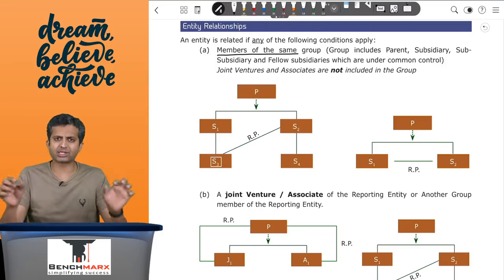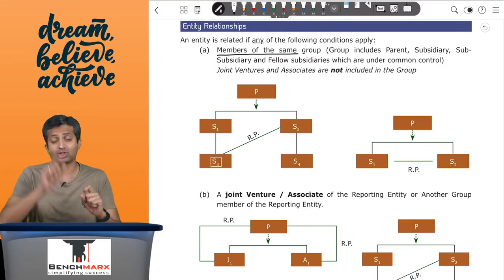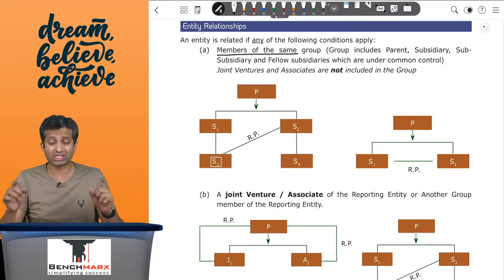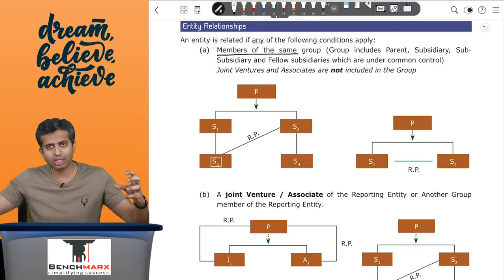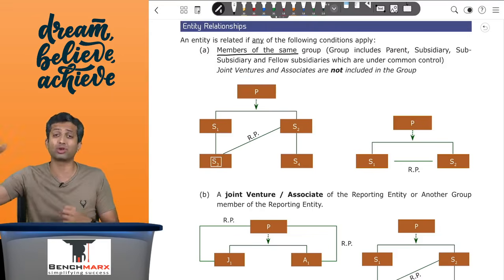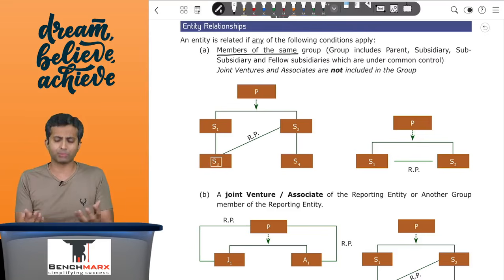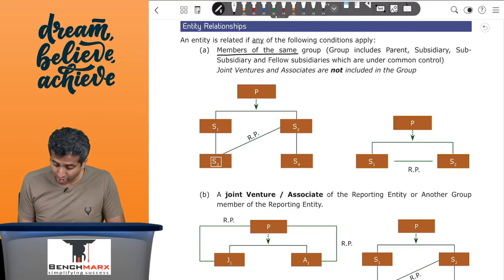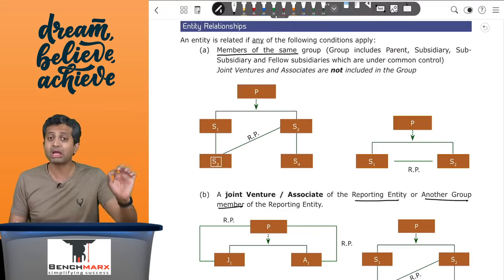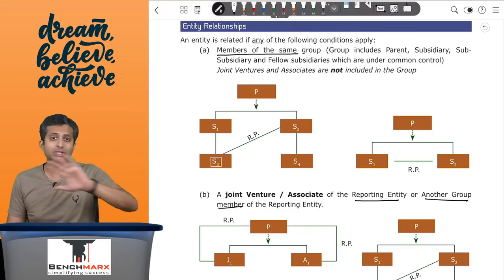However, if P has a subsidiary S1 and S1 has a joint venture, and P has a subsidiary S2 and S2 has an associate, then inter se, for S1 the associate of S2 will be a related party. For S2, the joint venture of S1 will be a related party because they are all members of the same group. So over here, a joint venture or associate of the reporting entity or another group member. Remember, a joint venture of a joint venture is not a related party.